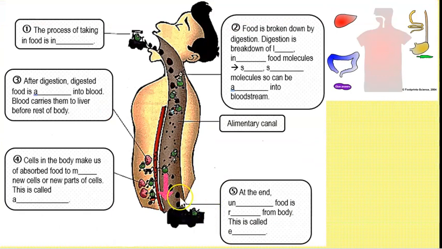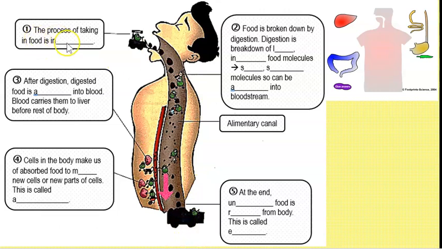Alright, so let's turn to the next page. So basically in this diagram you can see the person with the mouth open, and you can see a construction truck here actually putting food in, and it's a long tube starting from the mouth going all the way down. This is known as your alimentary canal. And just like outside your school there is a canal, right, at the park connector. The canal is something that is very, very long and continuous. Your alimentary canal starting from your mouth all the way to your anus is actually one long continuous tube.